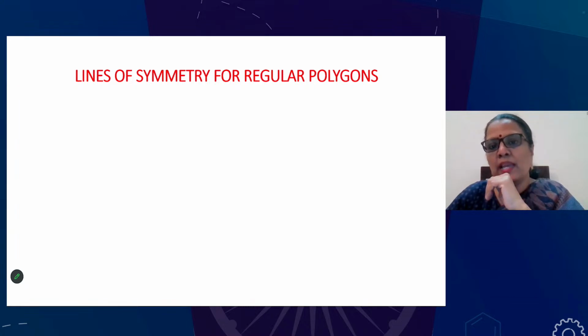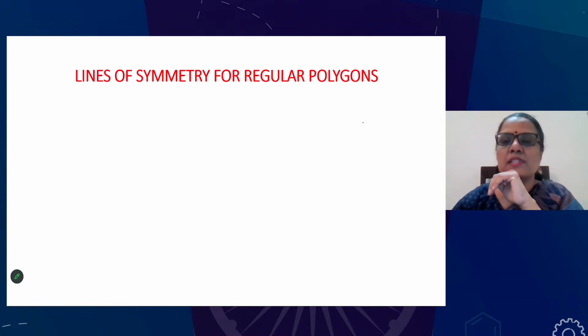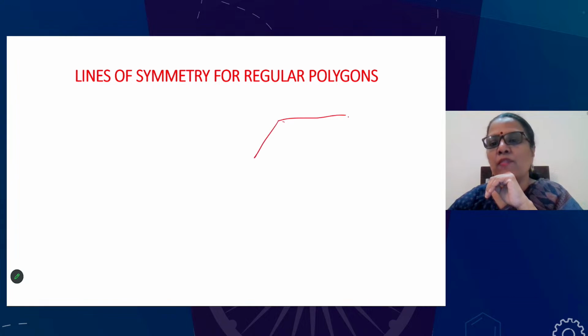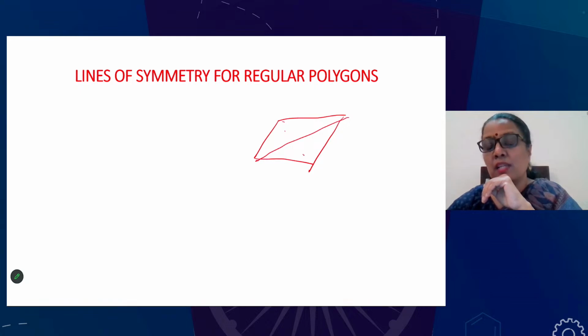Suppose it is a parallelogram: a diagonal will divide it into 2 congruent figures, but they are not symmetrical along this line. We cannot fold it along the diagonal because this side and the adjacent side are not equal. Only the opposite sides are equal.